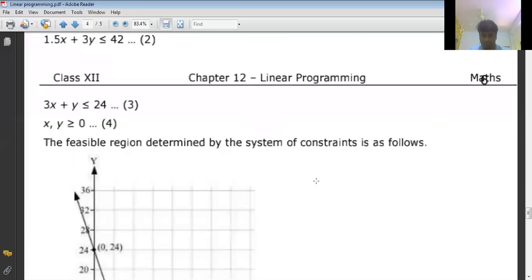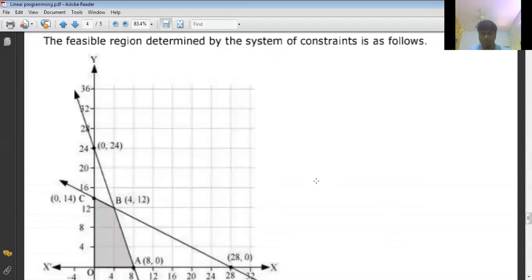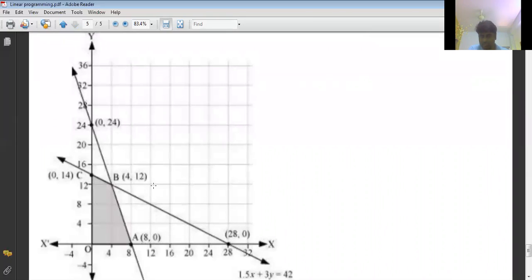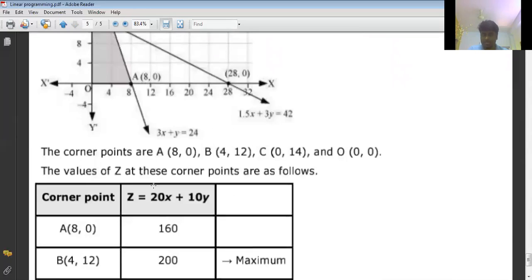So now we'll take graph by taking table values. Okay, see how to take table values, right? 8 comma 0 and 0 comma 24 we can take for first line, and for second line also we can take. So point of intersection is important there, 4 comma 12. Okay, most probably 4 comma 12 will be the answer.